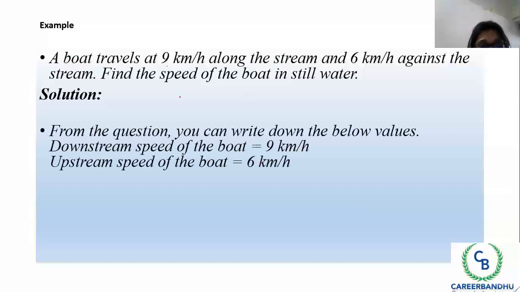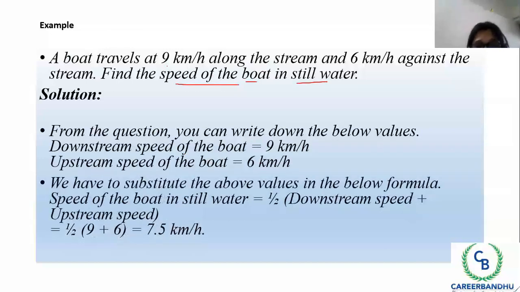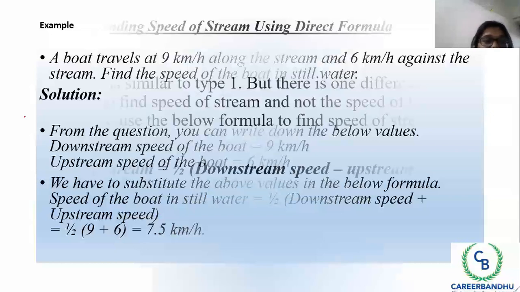And what do we have to find? We have to find the speed of the boat in still water. So which formula are we going to use? Speed of boat is half into downstream plus upstream. So just go with it, and you'll get the answer. Right? Clear.